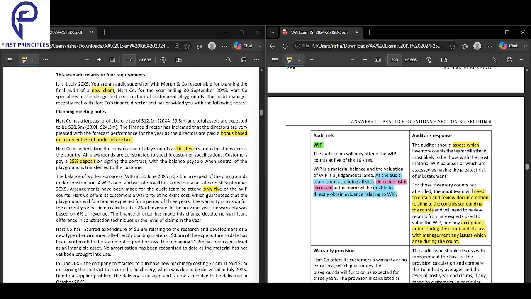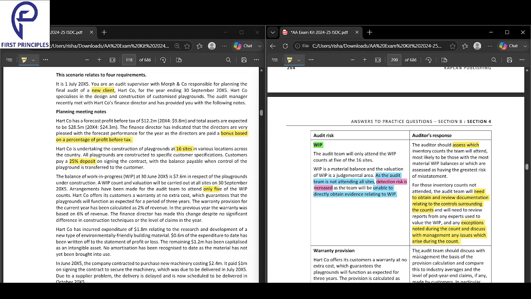We looked into the audit risk and we looked into the auditor's response. The audit risk is work in progress. Why? Because you can only attend 5 out of 16.